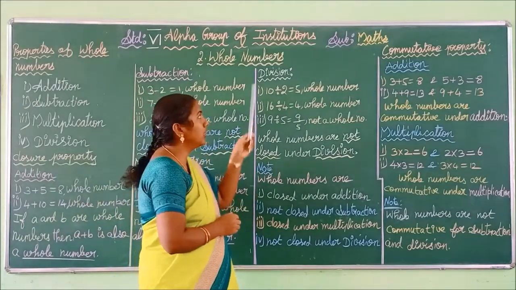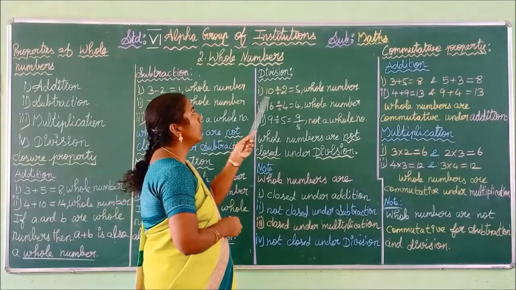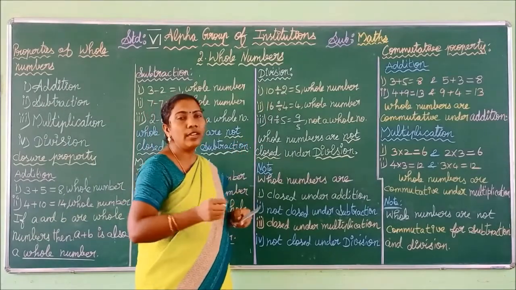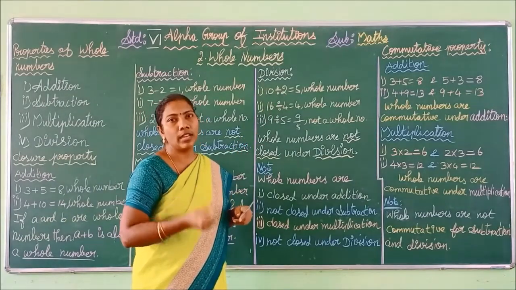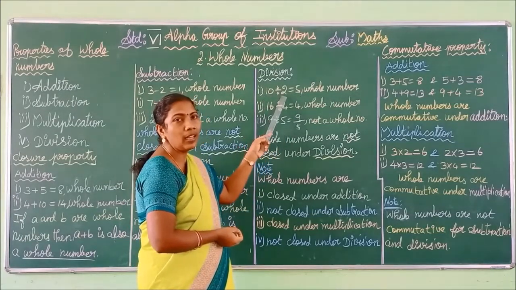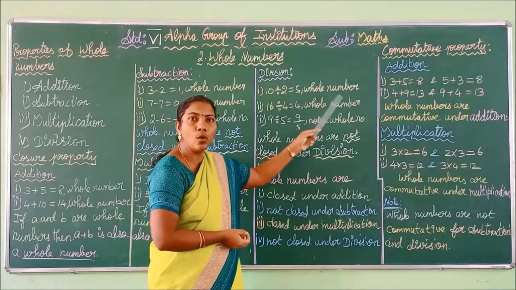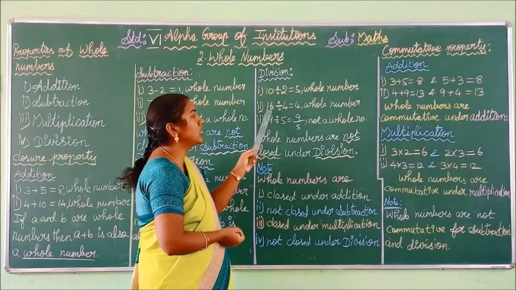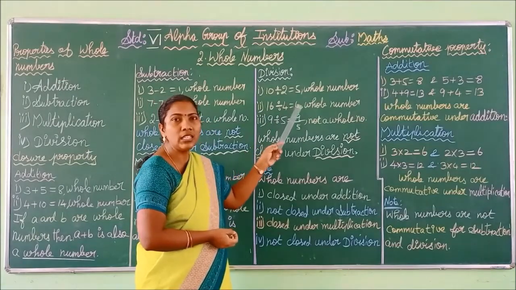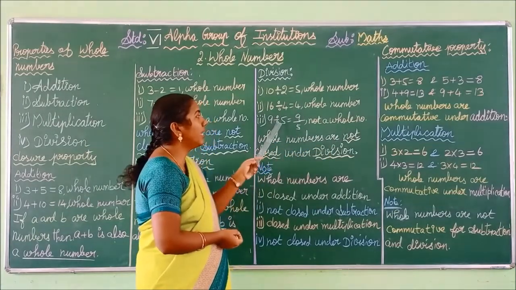For the operation division, we are going to check the closure property. 10 divided by 2. If you divide 10 by 2, what is your answer? 5. Thus we choose two whole numbers, we divide, and we get one answer. The answer is also a whole number. See the next one, 16 divided by 4. The answer is 4. It is also a whole number. See the next one, 9 divided by 5.